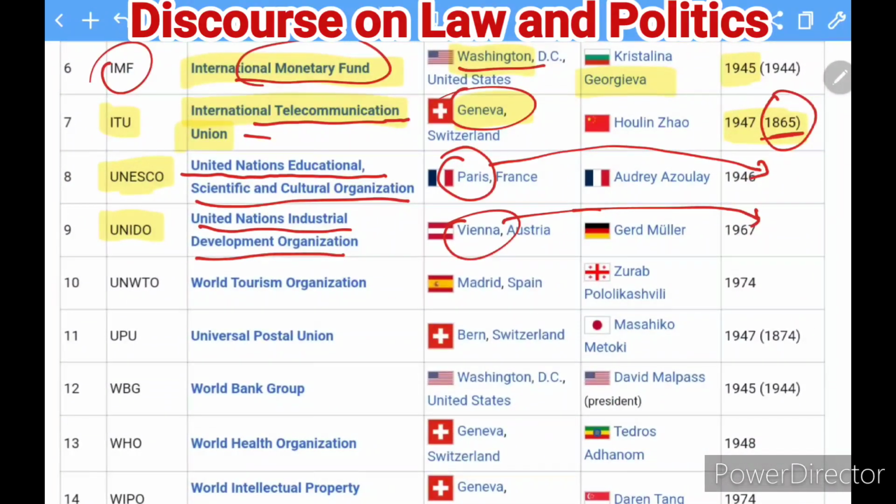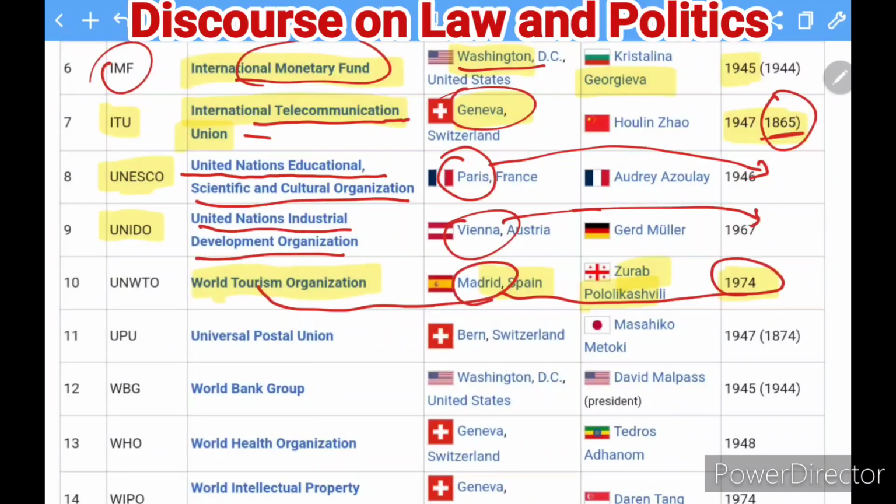Moving to the next, that is the body which you can see here. This one, the World Tourism Organization, and it has its headquarters in Spain, and it was established in 1974, and this man Zurab Pololikashvili is the head of this. So this is how you can find. So the World Tourism Organization has its office in Madrid, and it was established in 1974.